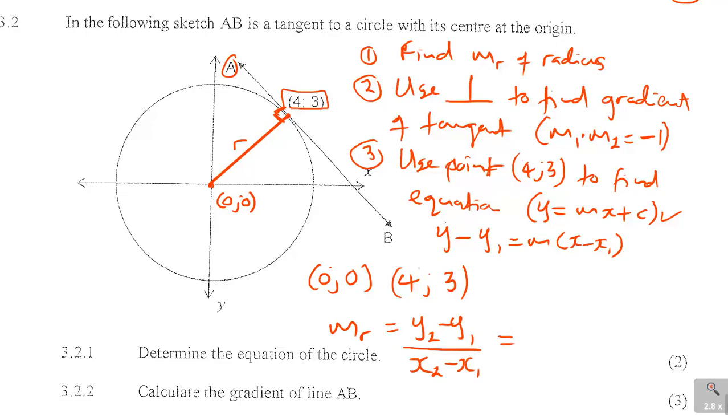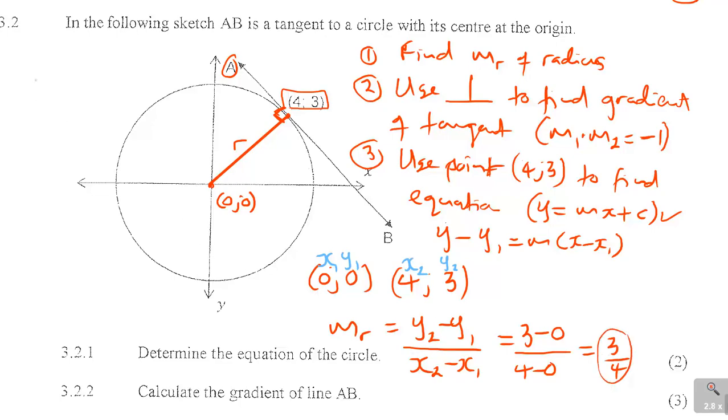I can call (0, 0) my x1, y1 and (4, 3) my x2, y2. So I have 3 minus 0 over 4 minus 0, and the answer is 3 over 4. So now I know my gradient is 3 over 4.